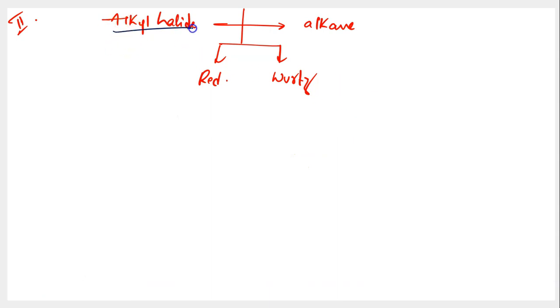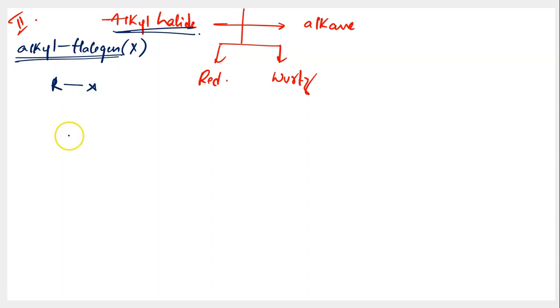But the point is, what exactly is meant by the term alkyl halide? Alkyl halide is a molecule which contains halogen acting as a functional group. So halogen acts as a functional group over here. Generally, we represent halogen as X. So halogen is a functional group and this halogen functional group is connected to an alkyl group. That's why you call the molecule an alkyl halide. So basically in alkyl halides, you'll have an alkyl group represented as R and halogen connected to each other.